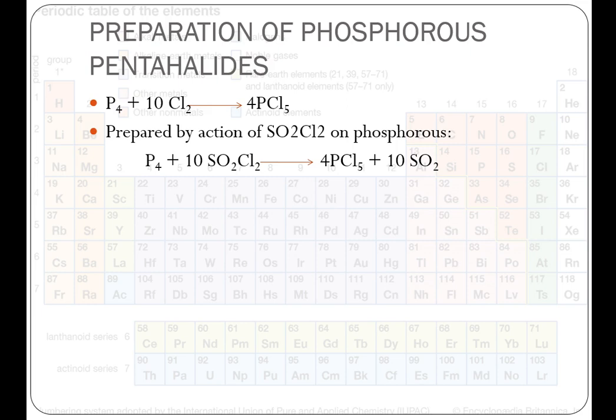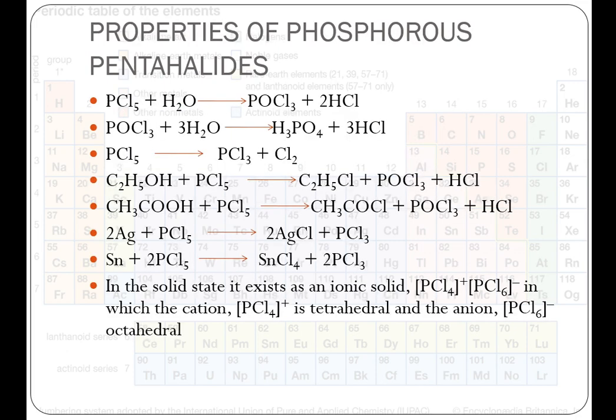However, if chlorine is not taken in excess, then the product will be PCl3. It can also be prepared by the action of SO2Cl2 on phosphorus. So P4 plus SO2Cl2 will give PCl5 plus SO2.